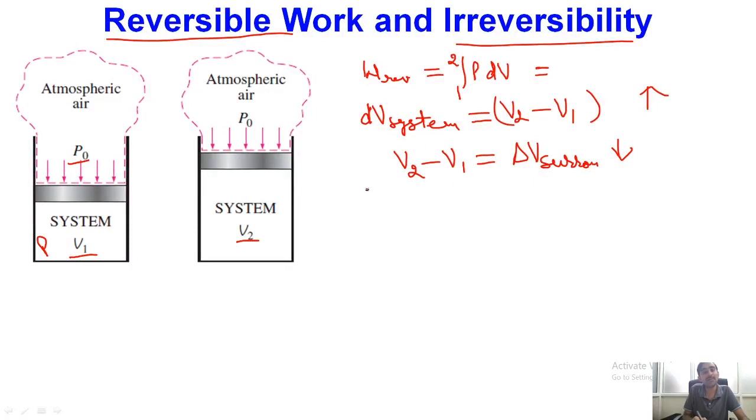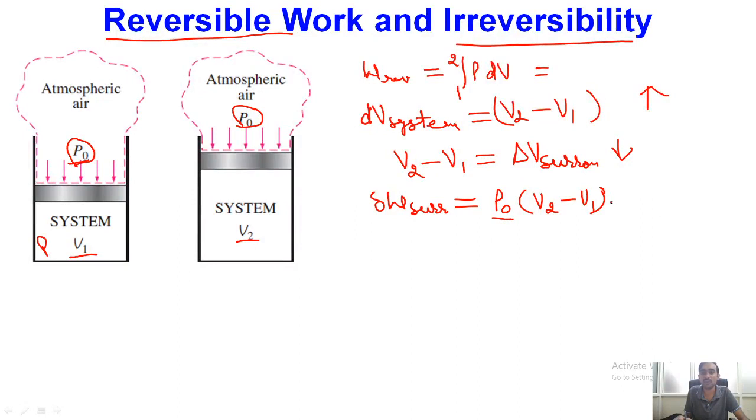Ultimately, this piston is expanding against the surrounding pressure, which is P naught, and we are considering that the pressure of the surrounding is not changing. While this piston is moving, it is doing a certain amount of surrounding work, which is equal to P naught into V2 minus V1, because V2 minus V1 is the change in volume of the surrounding, and that change has happened under constant pressure P naught.